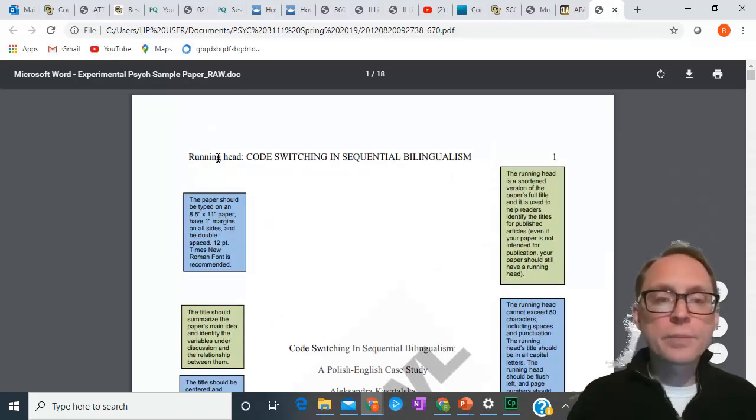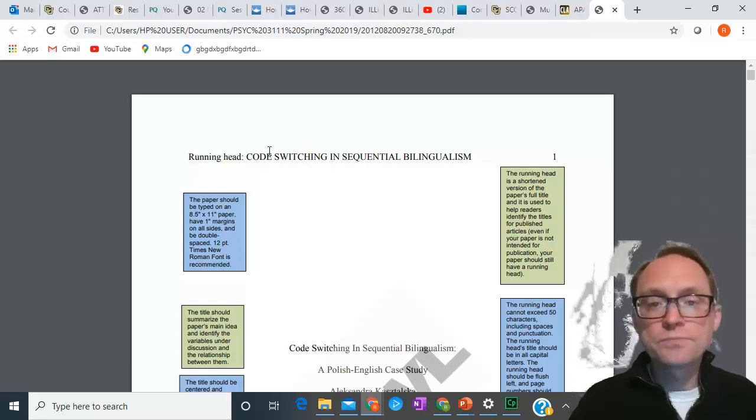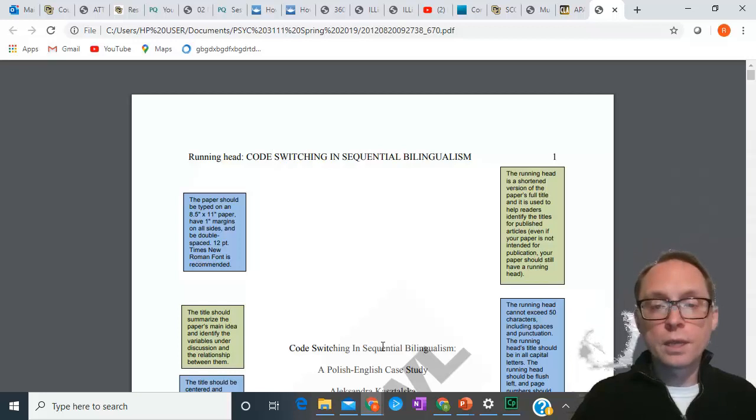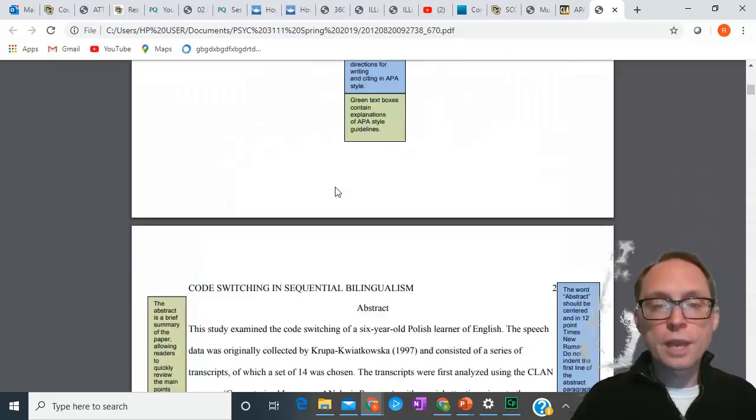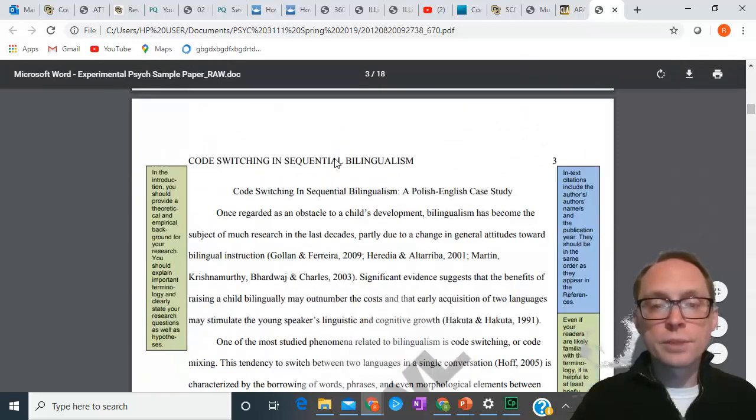Except at the top, it has something called the running head. Now, the original APA style was meant that if a publisher accidentally dropped a stack of papers, they would be able to put them back in order. The running head is the head at the top of each page in the margin that gives a brief version of the title, only like 5 words, and the page number. So you'll notice that on every other page, code switching and sequential bilingualism is going to be at the top of the page.